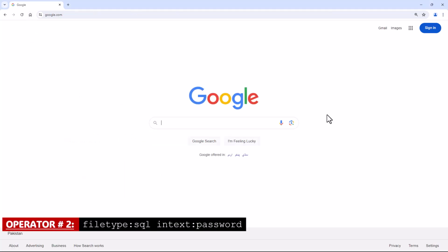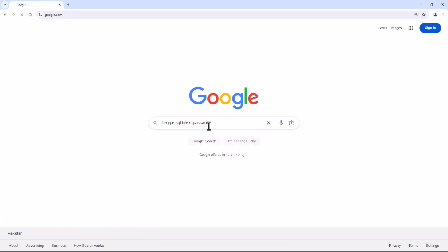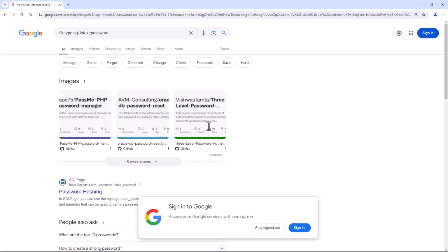Operator number 2, filetype, with the combination of intext. This Google Dork will search for SQL database files containing the passwords. This is a common way for hackers to find login credentials, and you could use these operators for your target.